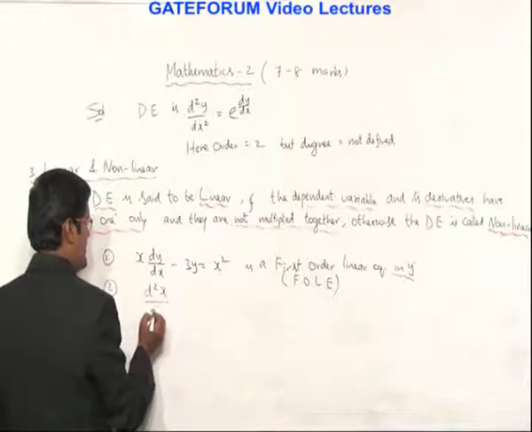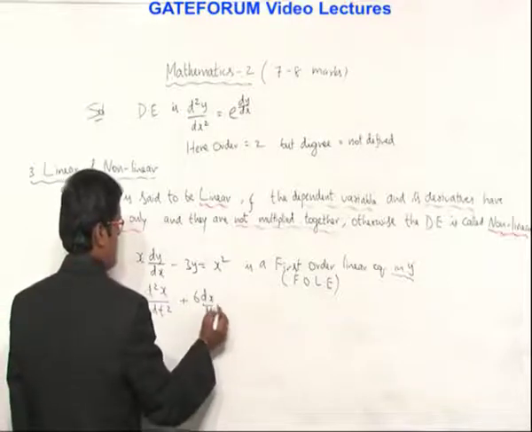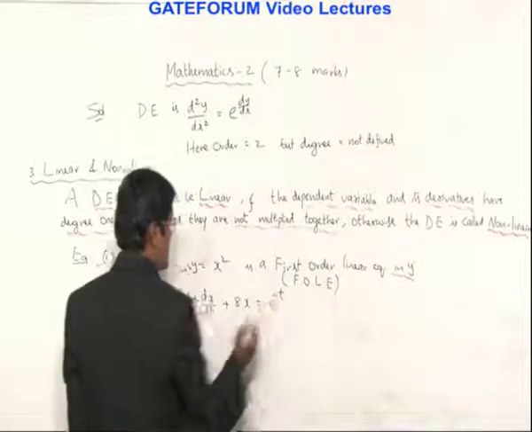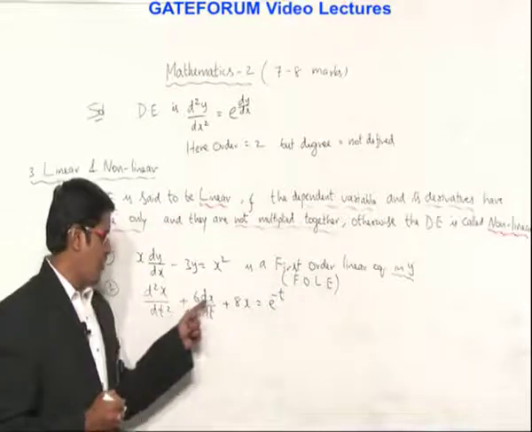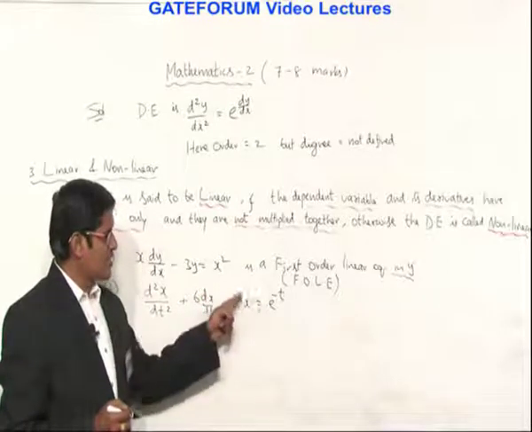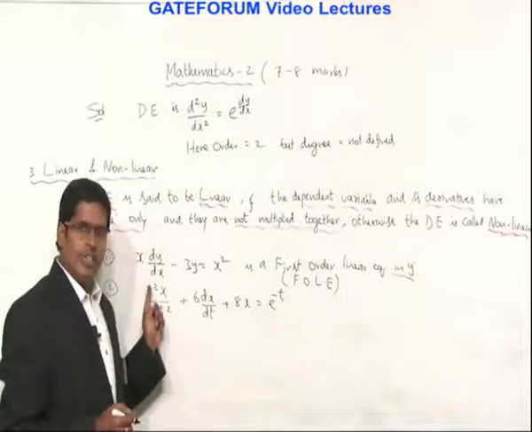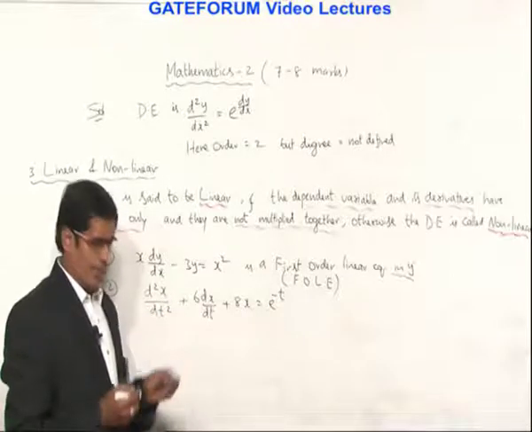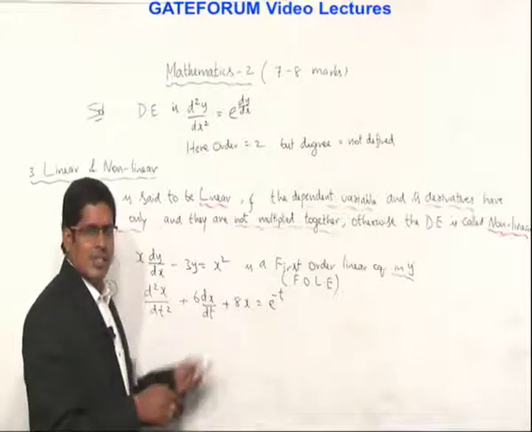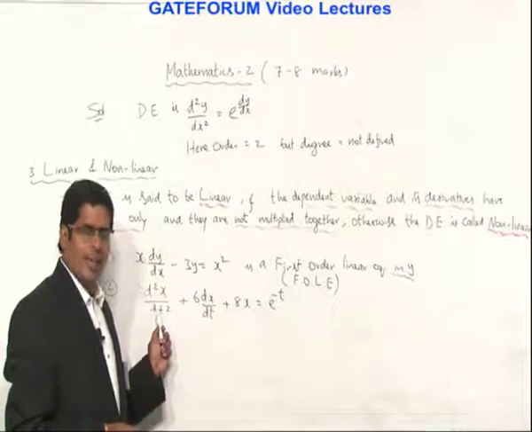d square x by dt square plus 6 dx by dt plus 8x is equal to e to the power minus t. Here, as far as the derivatives, x is dependent, t is independent. x has power 1, the first derivative dx by dt has whole power 1, the second derivative d square x by dt square has whole power 1. So all have power 1 and no two of these are multiplied. That is, x is not multiplying any one of the derivatives. Similarly, no derivative is multiplying other derivatives.